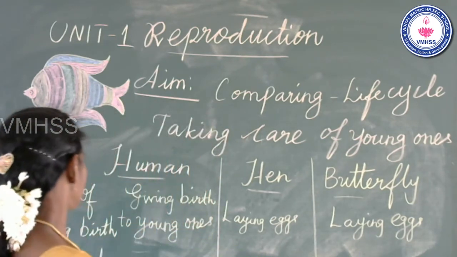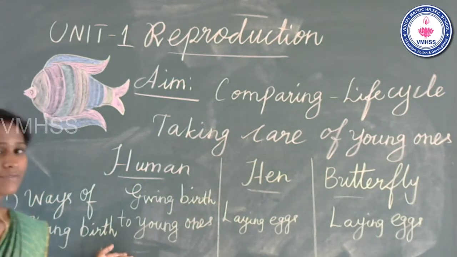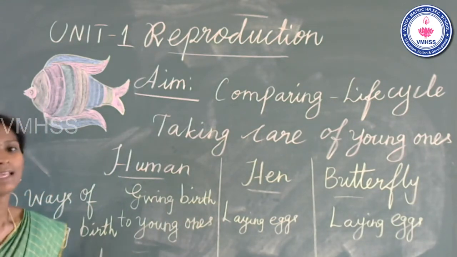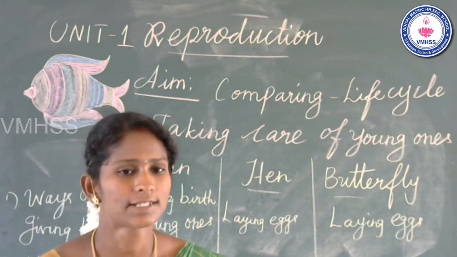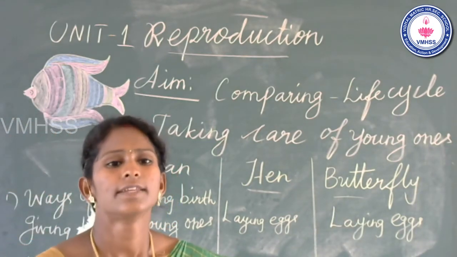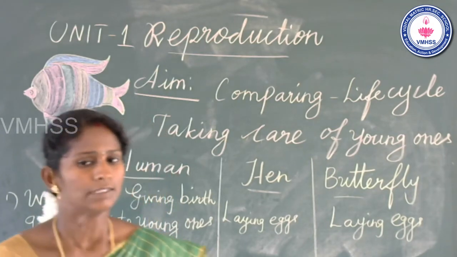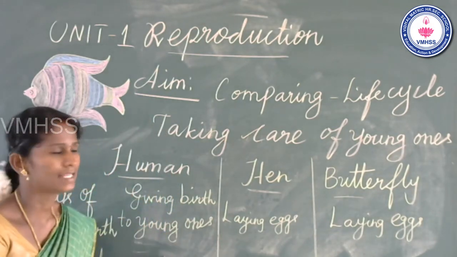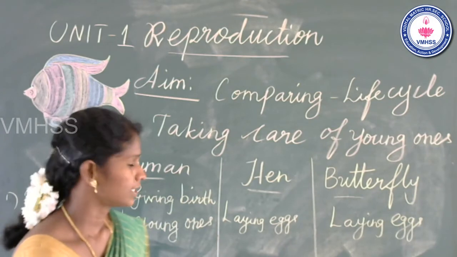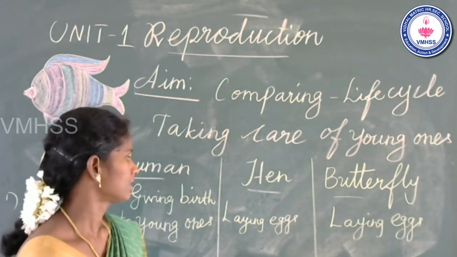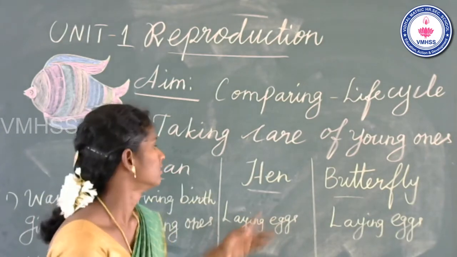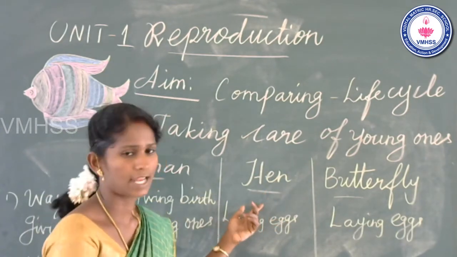What is the third stage of the human life cycle? Yes, the third stage is the child stage. Okay, what is the third stage of the hen life cycle? Very good. Chick stage is the third stage of the hen's life cycle.